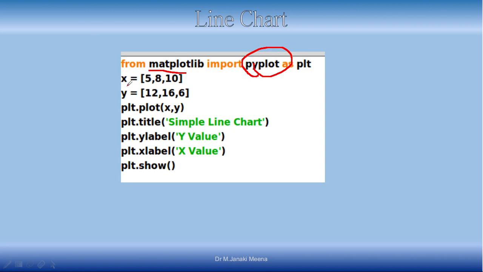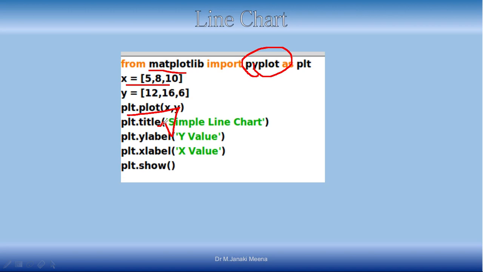I have a first list with 3 elements, 5, 8, 10, and a second list with 3 values similarly. Now I am going to draw a line chart. For that you have a built-in method, plot. Just use plot and pass the 2 lists. The first list is taken as the values along the x-axis, and the second list as the values along the y-axis.